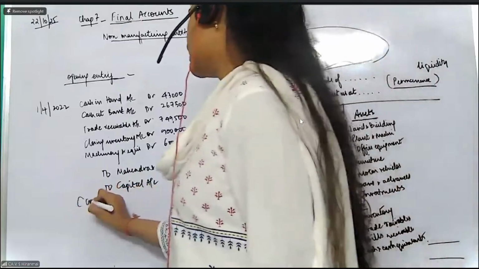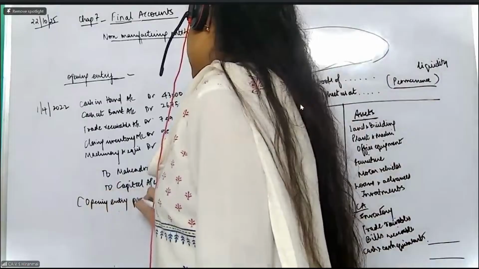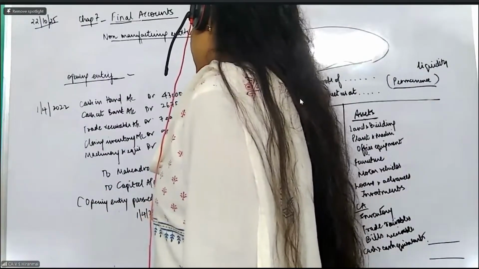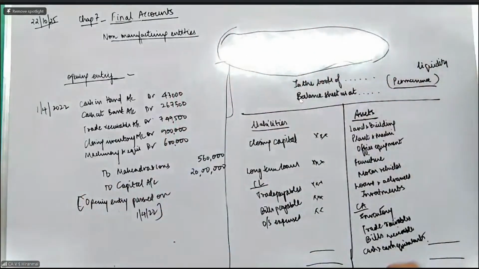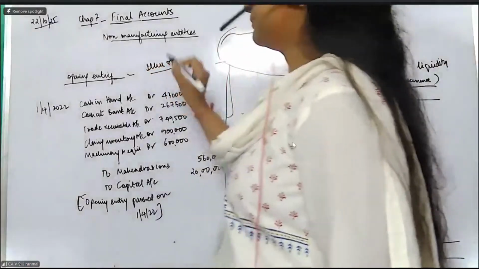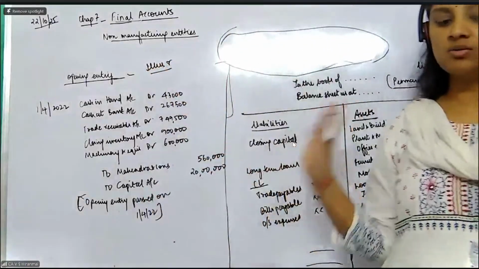So the narration will be: opening entry passed on 1/4/2022. This will be one single opening entry. This is your illustration number 8. Are you supposed to prepare the balance sheet? Not required. Just the opening entry.